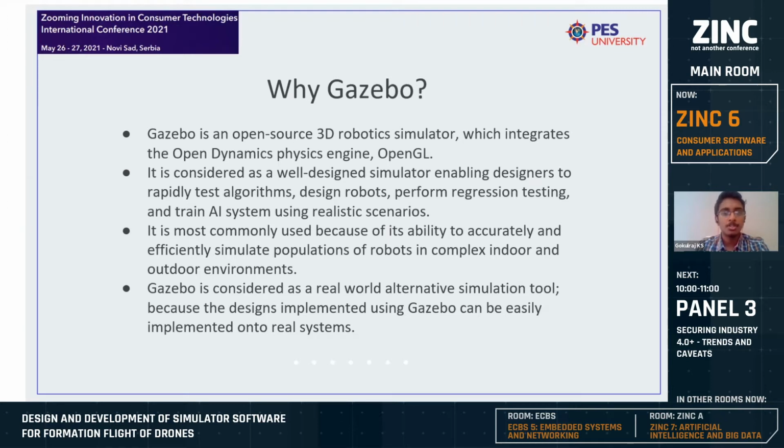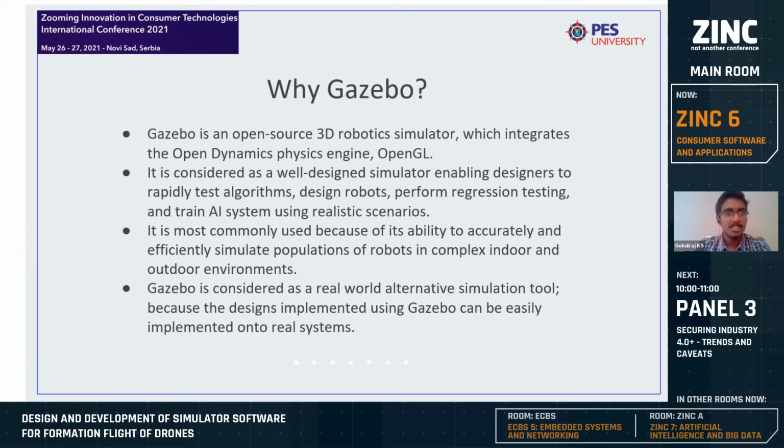It is most commonly used because it can accurately and efficiently simulate populations of robots in complex indoor and outdoor environments. It is considered a real-world alternative simulation tool because the designs implemented in Gazebo can easily be implemented in real robots. When you design a robot using CAD software like Fusion 360 or SolidWorks, you can directly convert it into a URDF file, which can be imported in Gazebo.